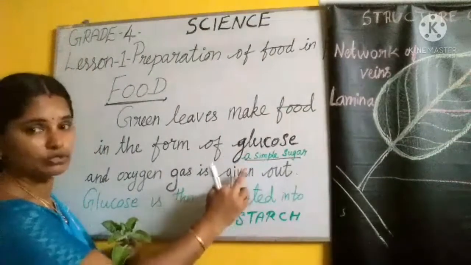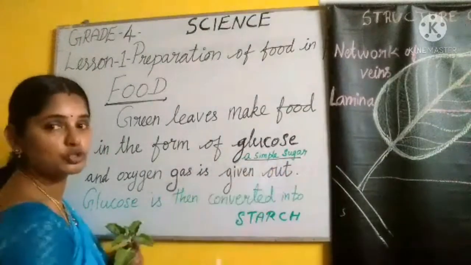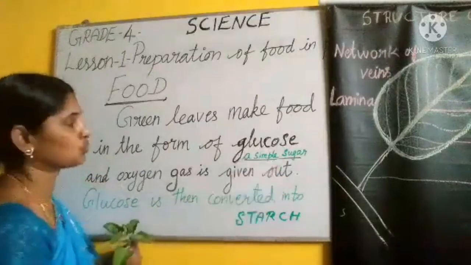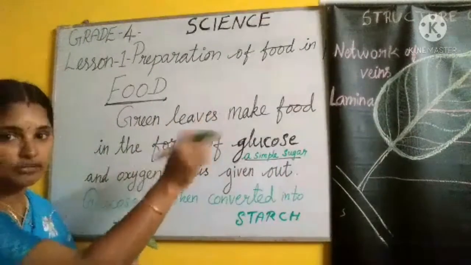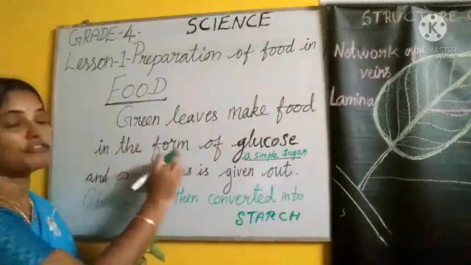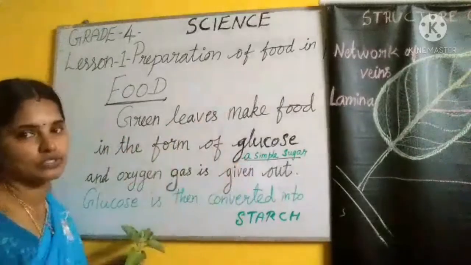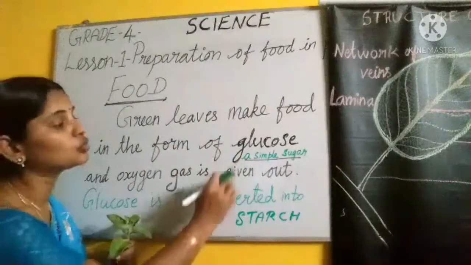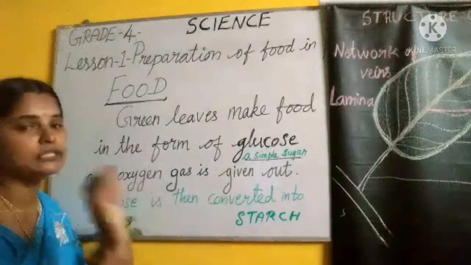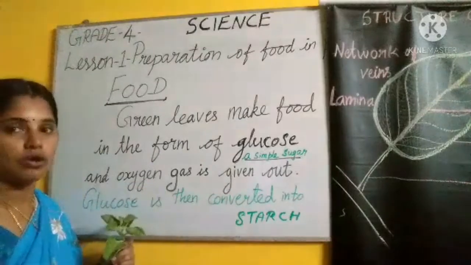What is glucose? A simple sugar. Very tasty, no? The green leaves make the food in the form of glucose. What food is prepared? Glucose. What is glucose? Glucose is a simple sugar. Okay.